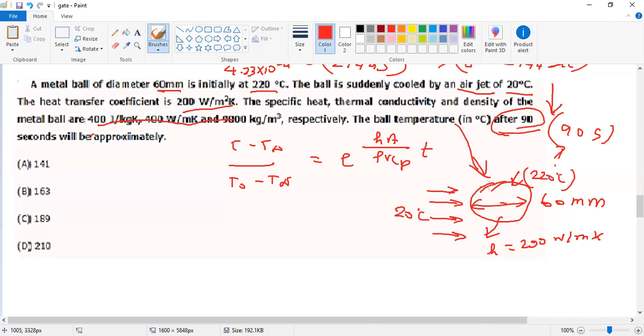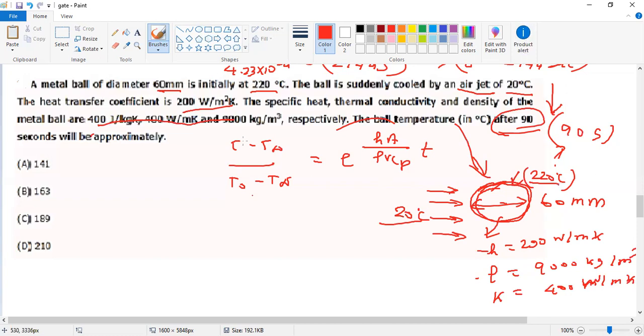Okay, this is the problem. What values are given? The density of the metal is also given. The density is equal to 9,000 kilogram per meter cube, and the thermal conductivity of the metal ball is 400 watt per meter Kelvin. So the ambient air temperature is given, the metal ball temperature is given, the diameter is given, the heat transfer coefficient, density, and conductivity. So with all the values to substitute into this equation, we find out the temperature.